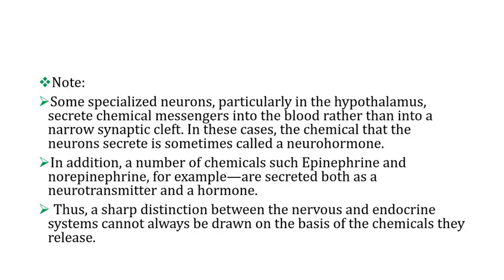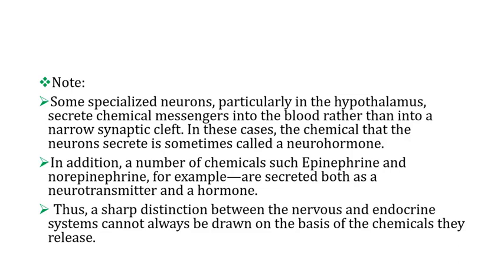Some specialized neurons secrete their product in the bloodstream rather than into the narrow synaptic cleft. Just to remind you, neurons do communicate by secreting chemical substances known as neurotransmitters into the synaptic cleft. So we have some few specialized neurons which do not secrete their neurotransmitters into the synaptic cleft, but rather secrete them into the bloodstream.